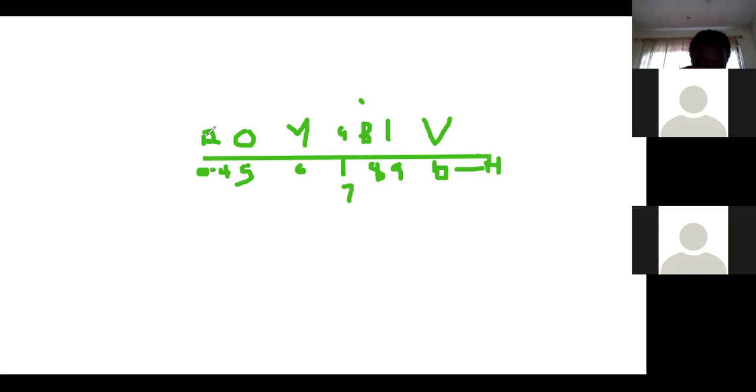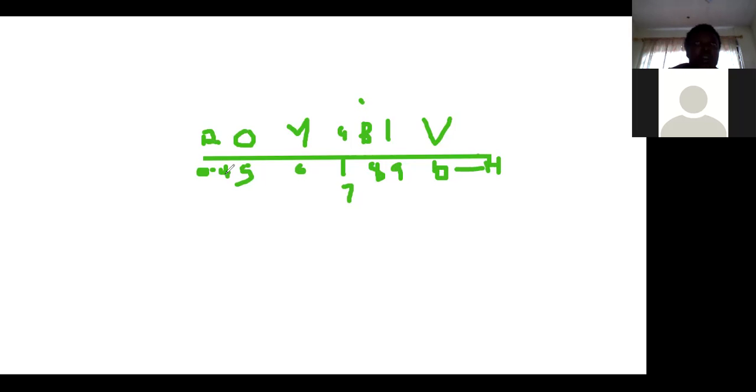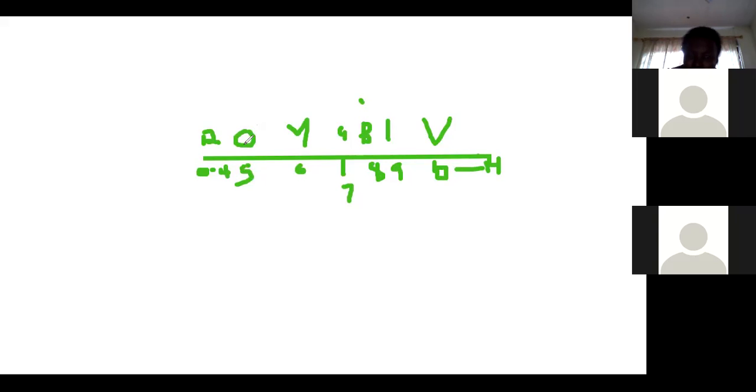So the first one, red, is 0 to 4. So when you get anything red, then you know that it's a strong acid. When you get 5, you know that it's nearing a weak acid. Then this is also a weak acid. Yellow is also a weak acid. Now when you get 8, you know it's a weak base. When the color changes to indigo, you know they are talking about a weak base. So that's the universal indicator.